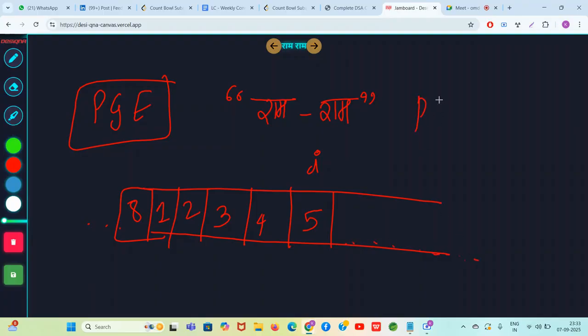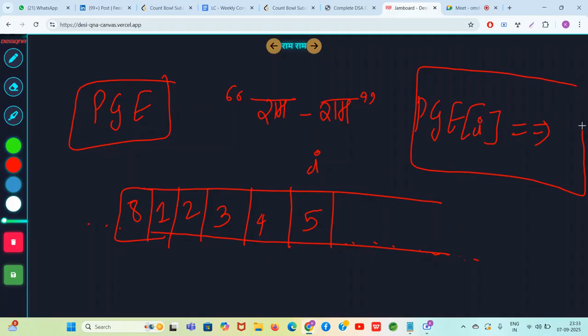So PGE of I should tell you the index of the number which is coming before I, but is greater than 5. Can you tell me what will be PGE of I? If you go in the backward direction, which is the first number greater than 5 which you can find?